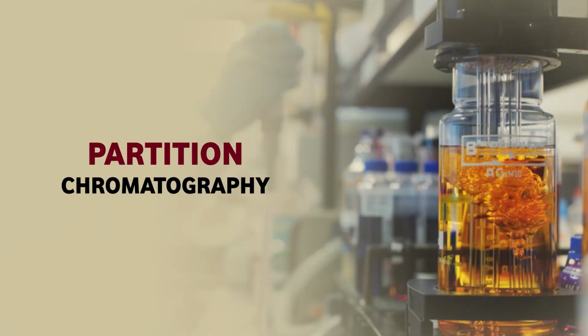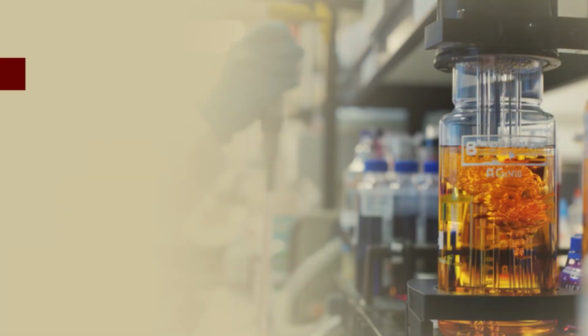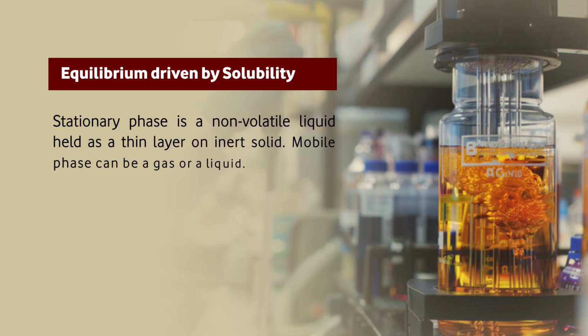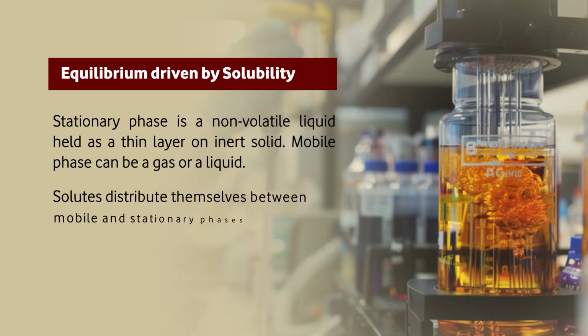This is adsorption chromatography. Let's see partition chromatography. Here the equilibrium is driven by solubility. This partition chromatography is generally done with a stationary phase which has a non-volatile liquid layer on top.